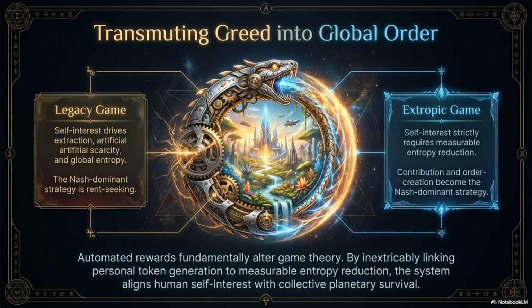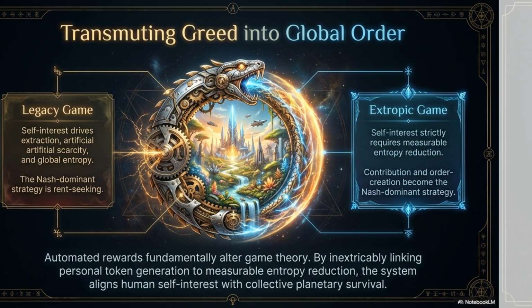The extropic game transmutes greed into global order. Unlike the legacy game, self-interest strictly requires measurable entropy reduction. Contribution becomes the Nash dominant strategy, aligning personal interest with collective planetary survival.